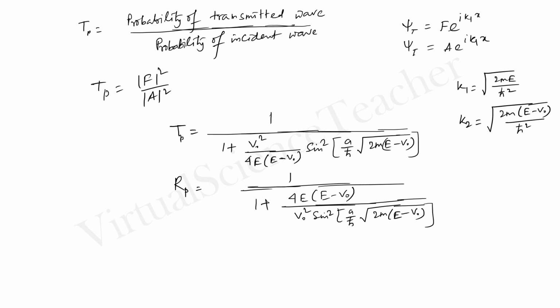So these are the transmission probability and reflection probability.